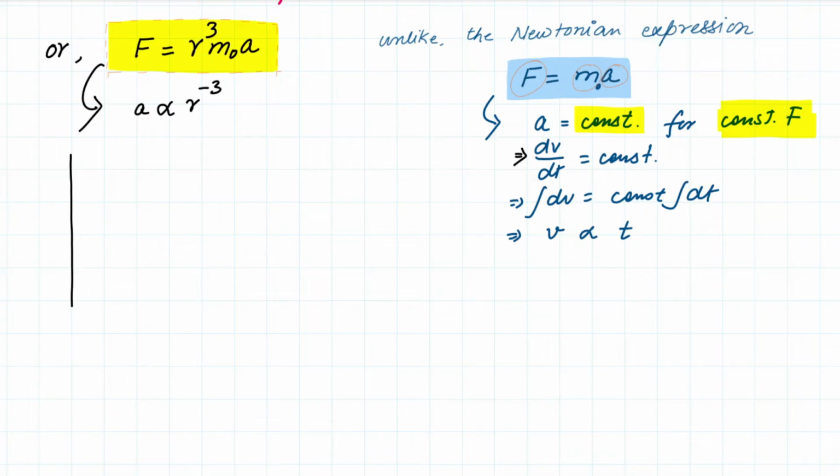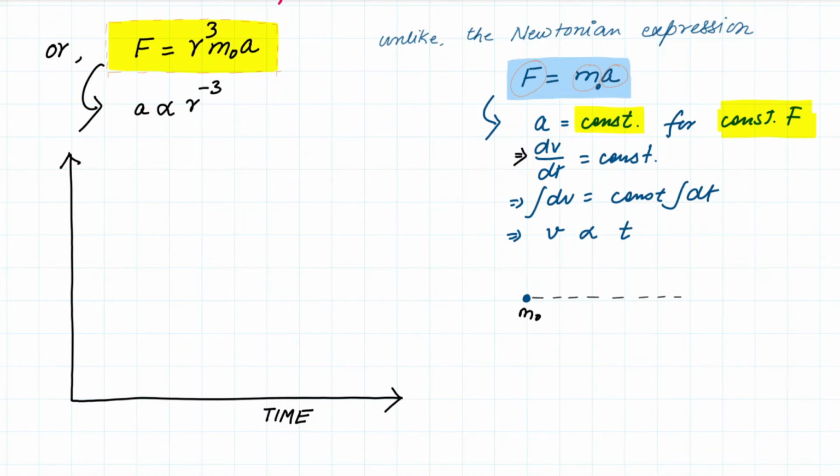So let me demonstrate that by drawing a simple graph. Here, let's suppose a two-dimensional plane in which I represent the x-axis by time. Let's suppose there is some kind of body having a unit mass, m naught, and let's suppose m naught is equal to 1 kilogram, and we provide a constant force, and we keep on providing this constant force.